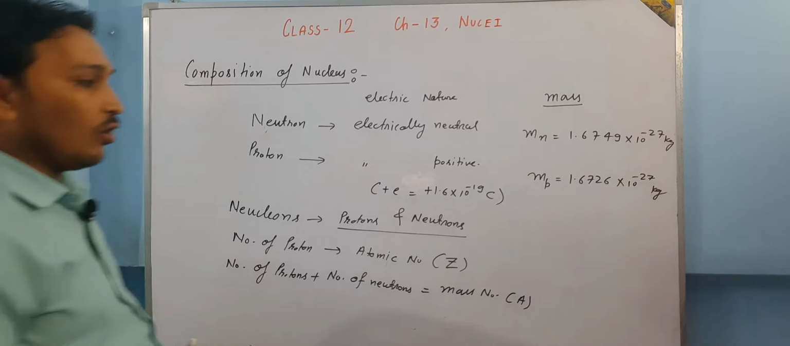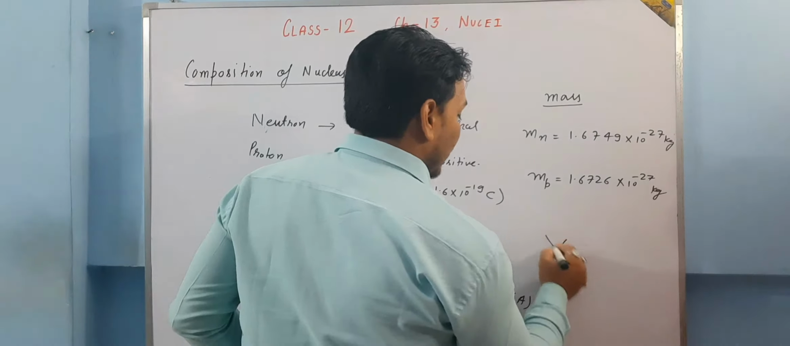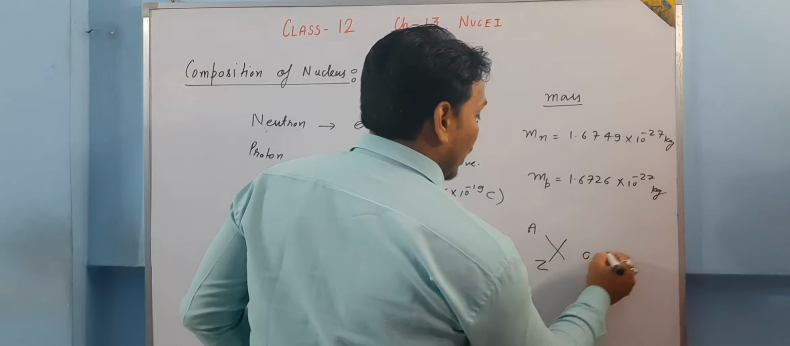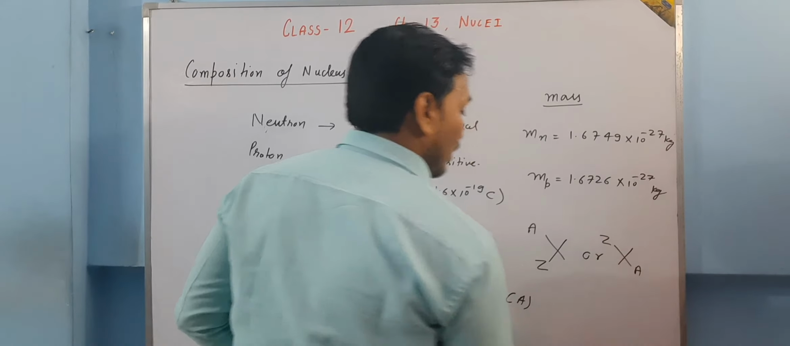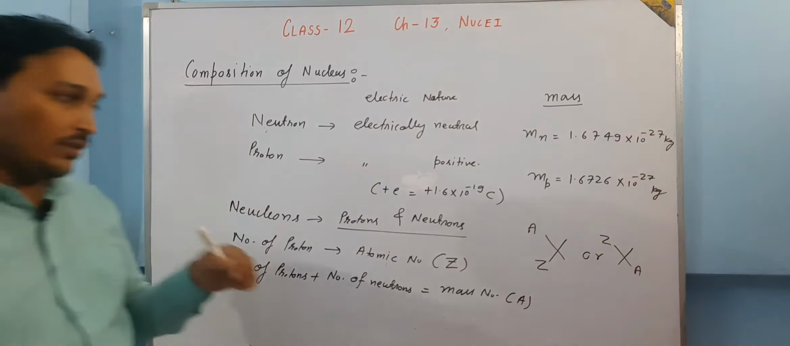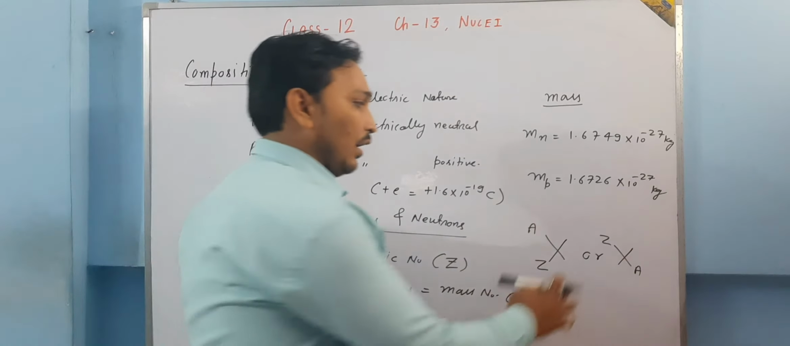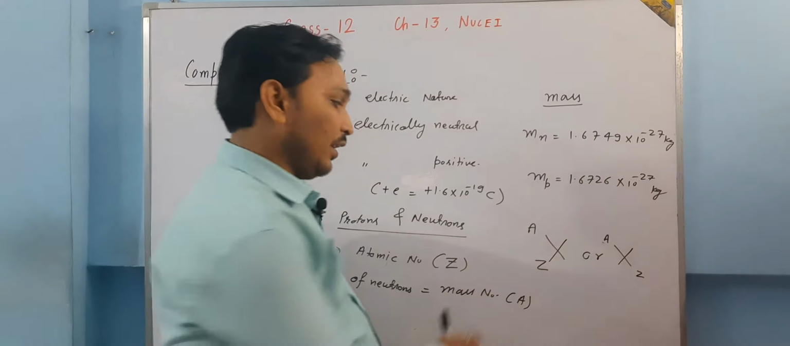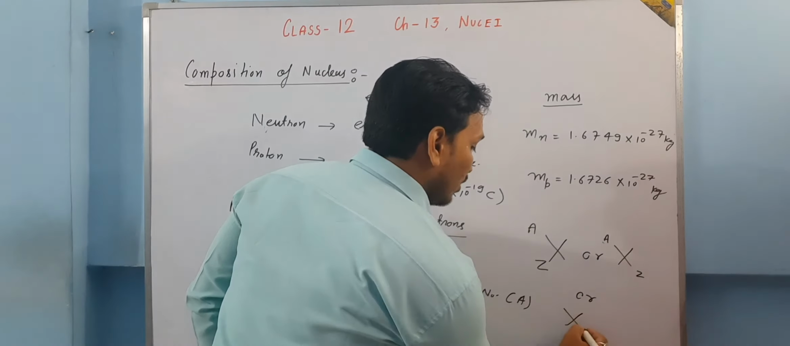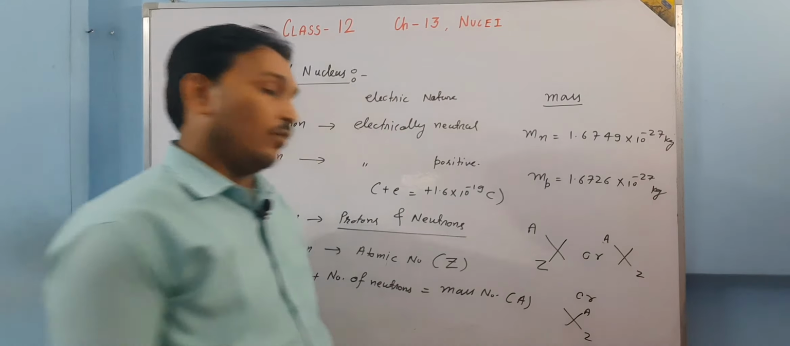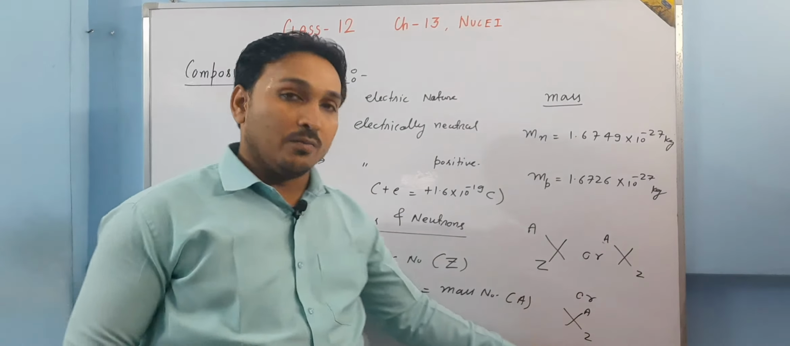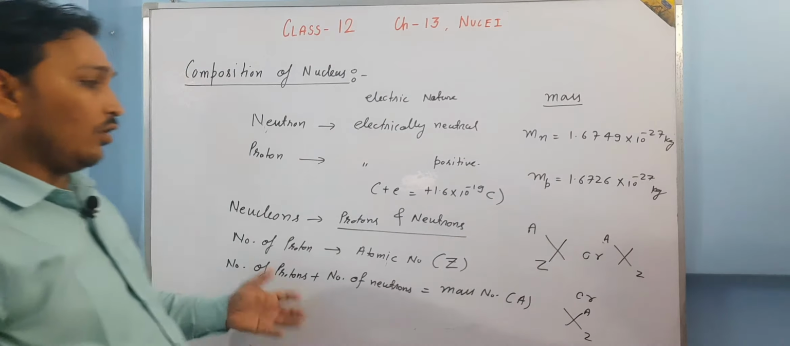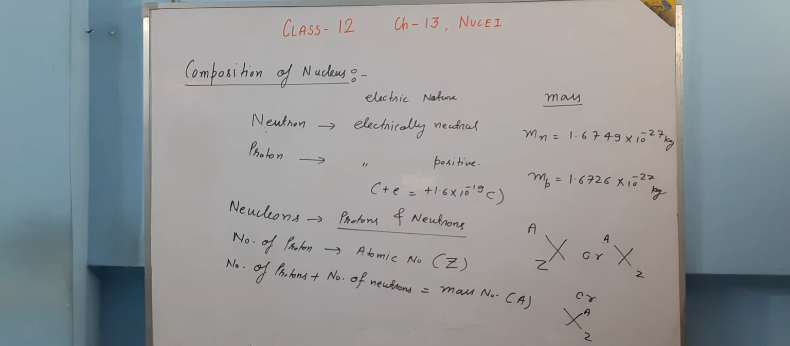So basically when we talk about an atom, the atom is represented either like this, or like this. Is it clear? So mass number is written at the top. Sorry, I have written it wrong here. Z should be here, capital A should be there. Mass number should be here. Or one more representation, in some books it is like this also. The basic thing is the atomic number is at the bottom and the mass number is at the top. Is it clear? So this is all about composition of nucleus.